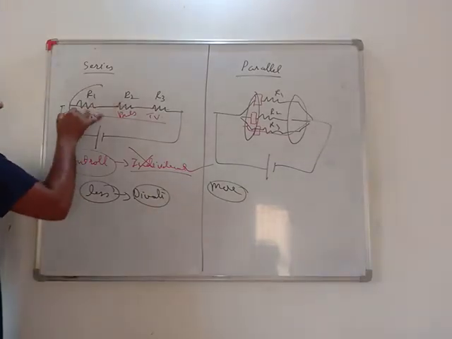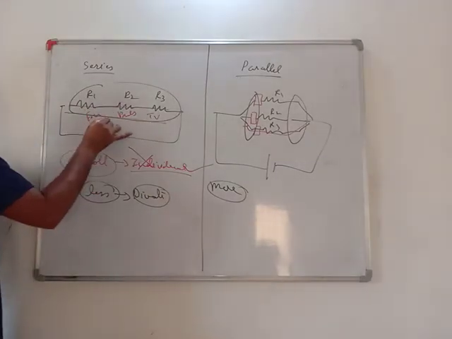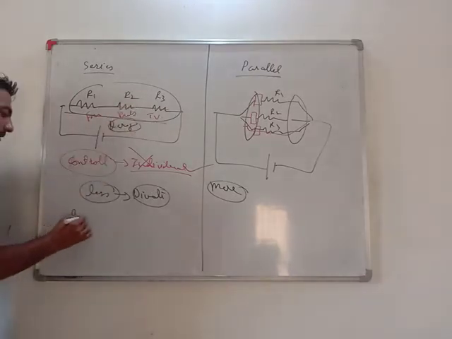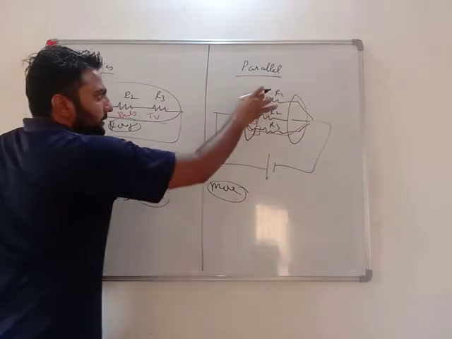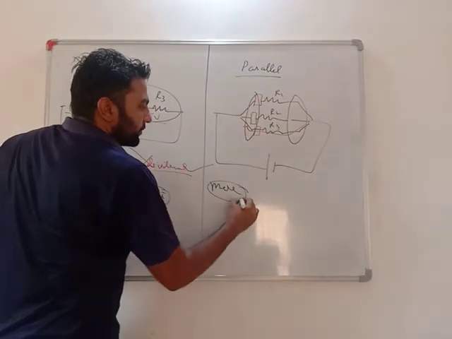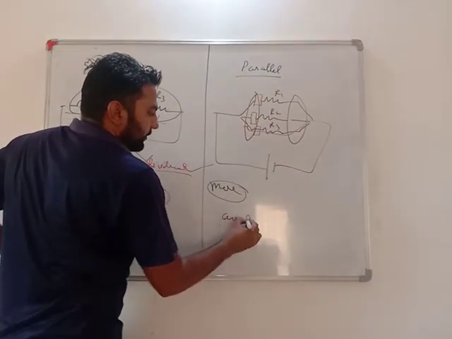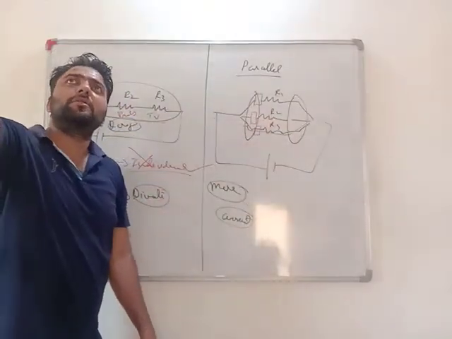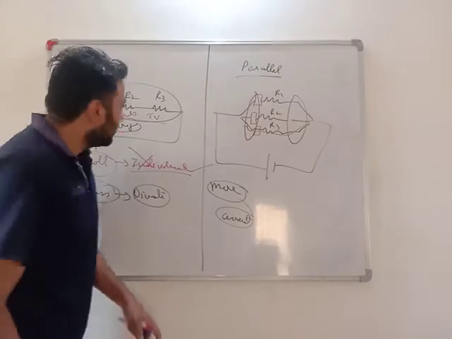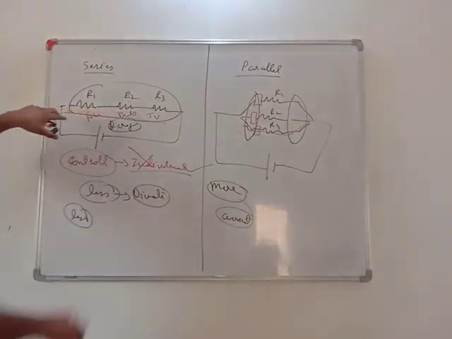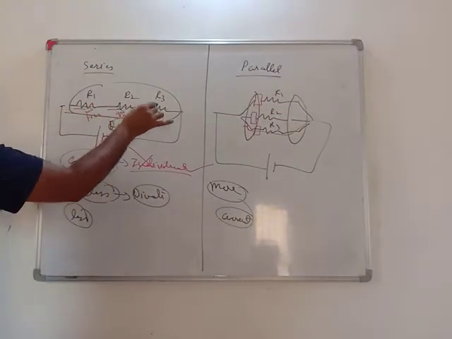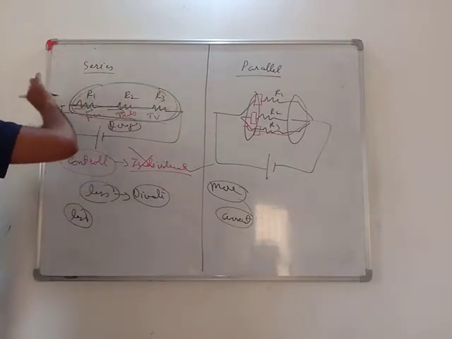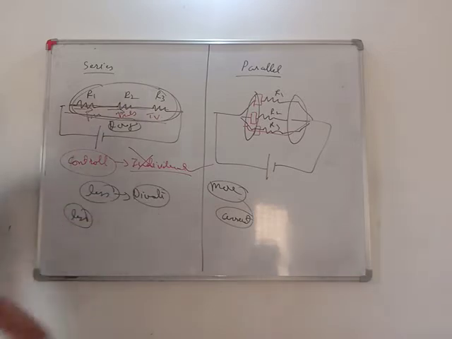Moreover, in series, as overall resistance is large, it gets added up, so current gets less. But here the resistance becomes less, so current flows very easily. Why? Because overall resistance is less, and at each and every corner current will easily be reaching. But in series combination, here current will reach, here it will reach, but overall resistance will increase so much that the current passing through this circuit will be very less.